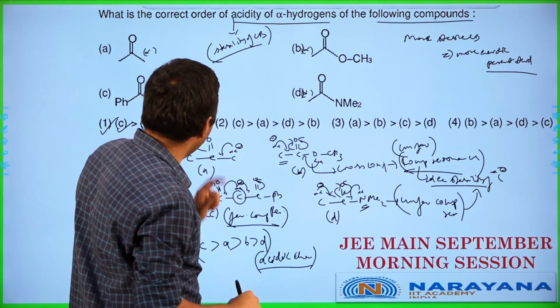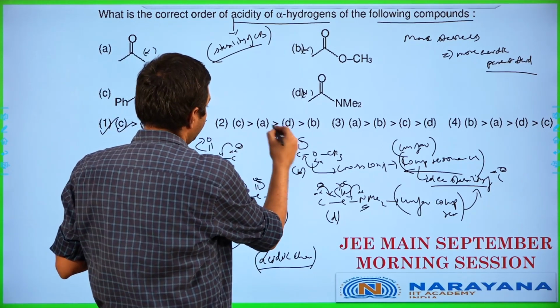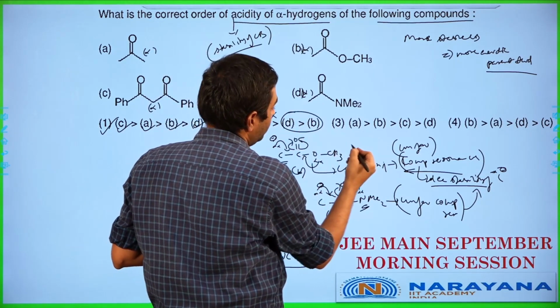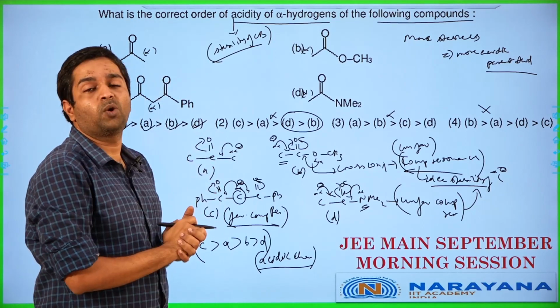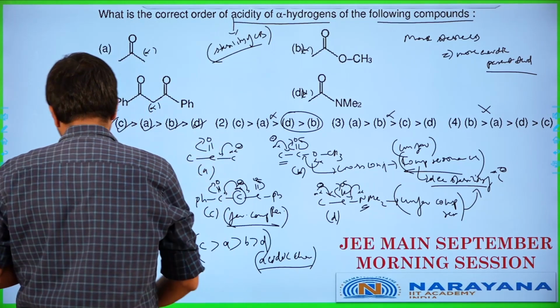Let's see if they have repeated. Maybe we got option 1 itself. So C greater than, okay, this is wrong. This part is wrong here. This is wrong. This is wrong. Okay, cool. So the answer for this question is going to be option number 1 in this particular case. Let's get to the next one.